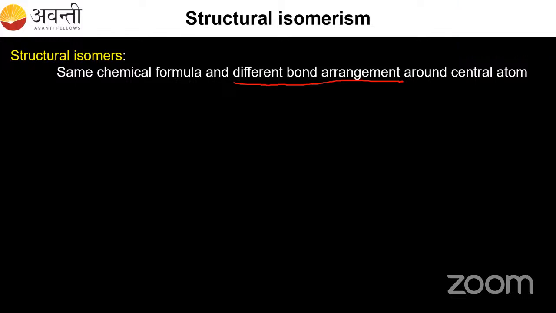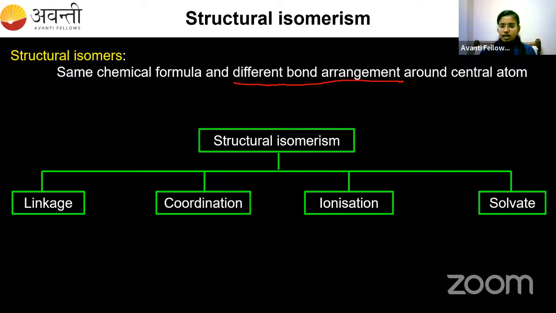Okay. Now this structural isomerism is again classified into four. We have four different types under this structural isomerism. They are linkage, coordination isomerism, ionization isomerism, and solvate isomerism. So let's discuss each and every type by having some examples. So shall I start with the linkage isomerism?